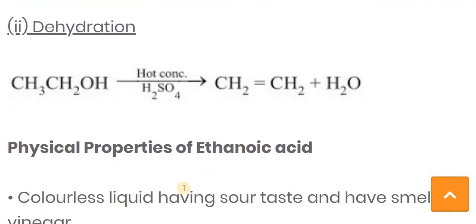Now let's see the second property, which is the dehydration reaction, in which ethanol is reacted with hot concentrated H2SO4, meaning sulfuric acid. Due to that, the ethanol is dehydrated and forms ethene, and a water molecule is released. So in the dehydration process, in the presence of hot concentrated sulfuric acid, ethanol is converted into ethene, and along with that a water molecule is released.